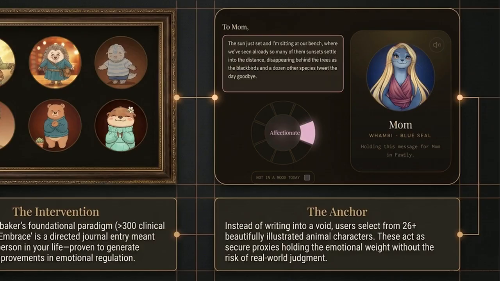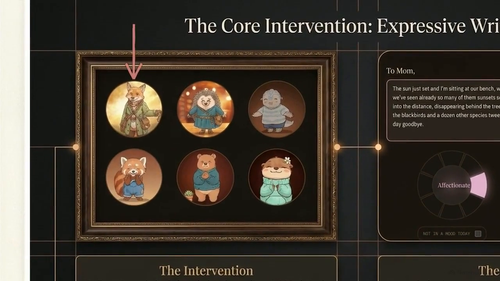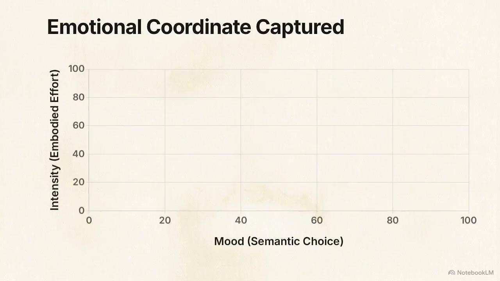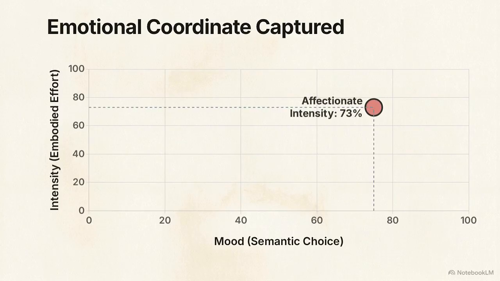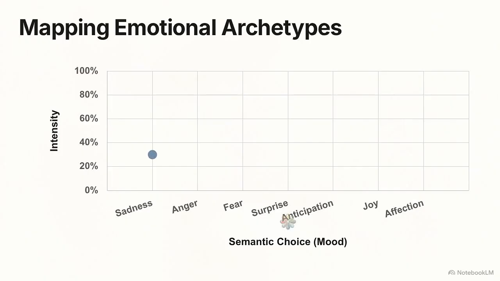This panel shows where energy is directed. Instead of writing into a void, you choose an illustrated animal mascot. Characters like a capybara or moon rabbit serve as digital transitional objects, acting as secure proxies that hold emotional weight without judgment. You log a highly precise coordinate, a specific emotion at a specific intensity, and direct it into a safe, designated environment. Over time, these coordinates stack up, turning a standard journal entry into an active, measurable tool for longitudinal self-awareness.